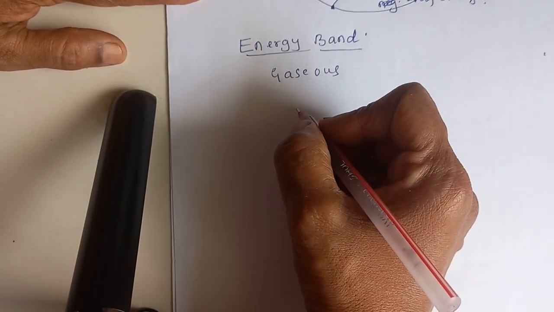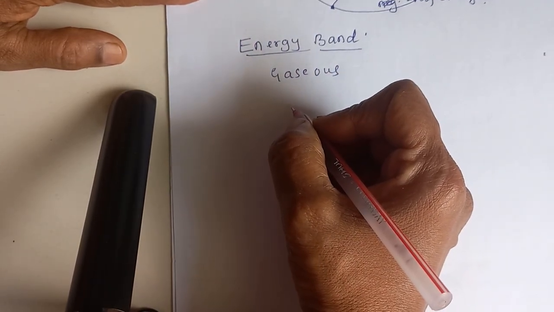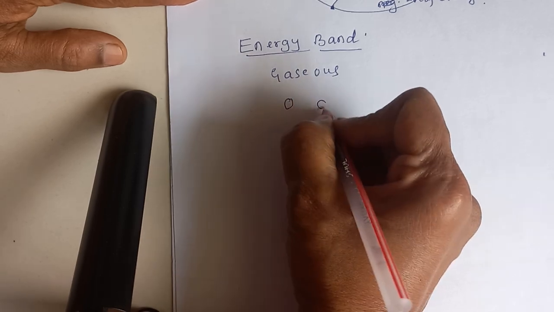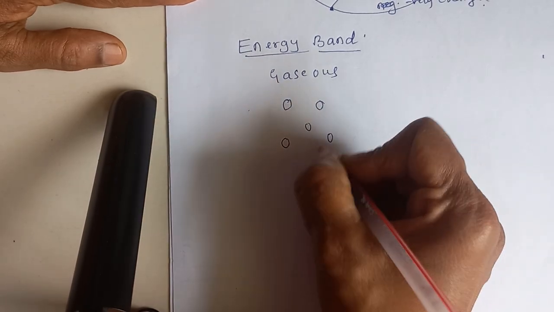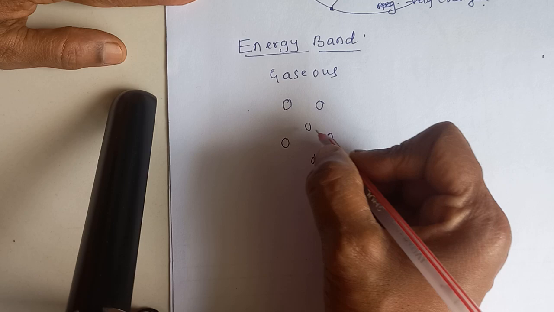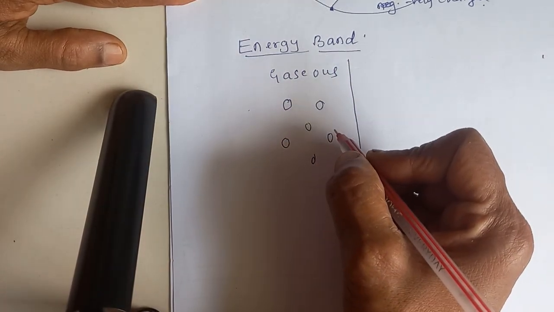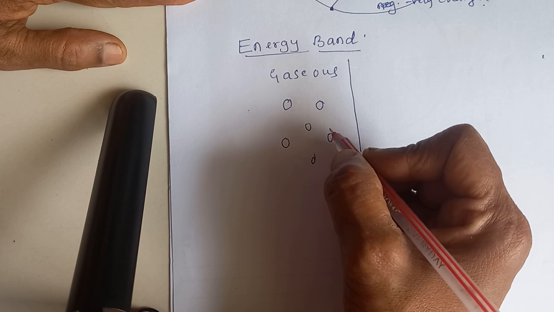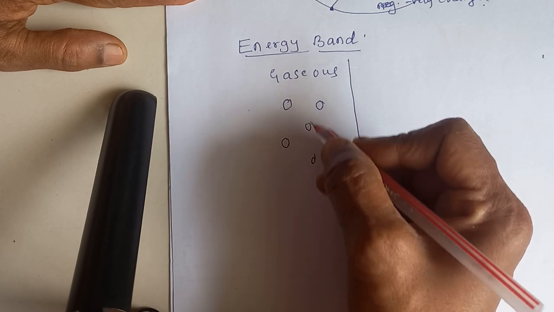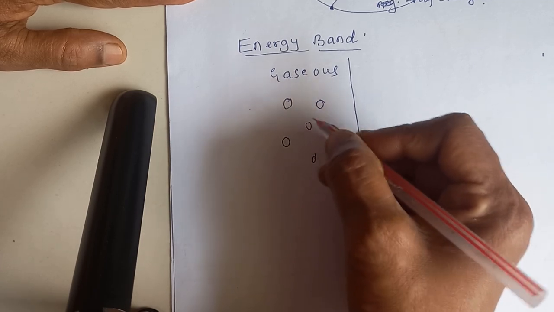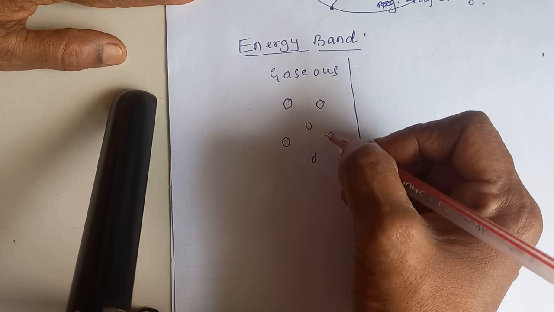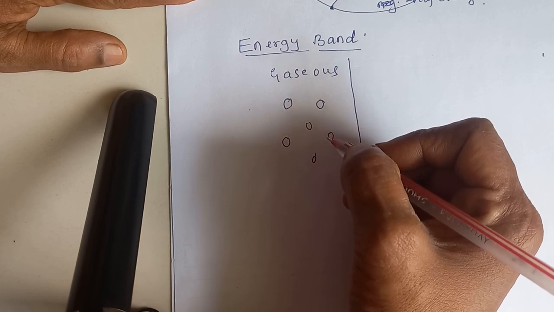In gaseous substances, the molecules are spread apart like this, and they are not close to each other. So this is the arrangement of molecules in a gaseous substance.